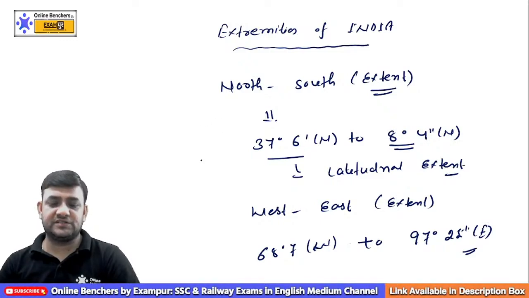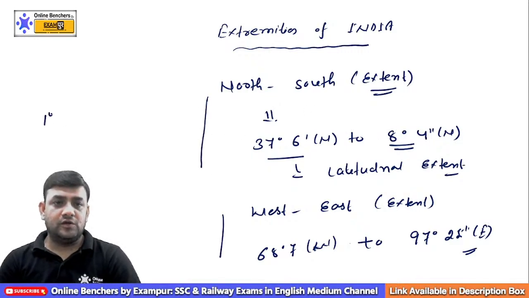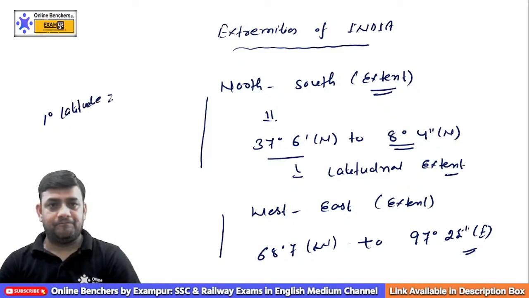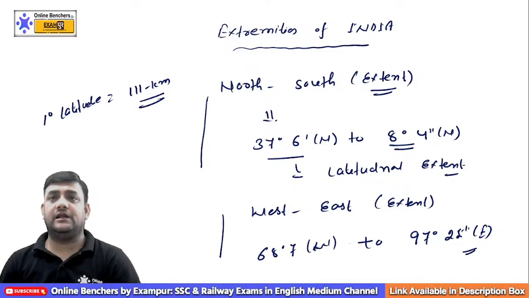Am I clear to you? This is the, and remember one thing, this is the north south as well as the, and you all know कि 1 degree latitude has a difference of how many? 111 kilometer. It has a difference of how many? You will say 111 kilometer.